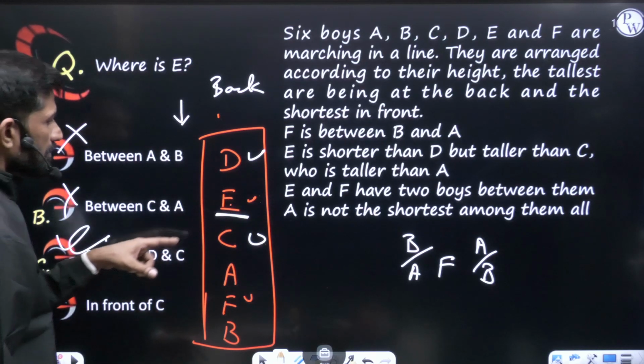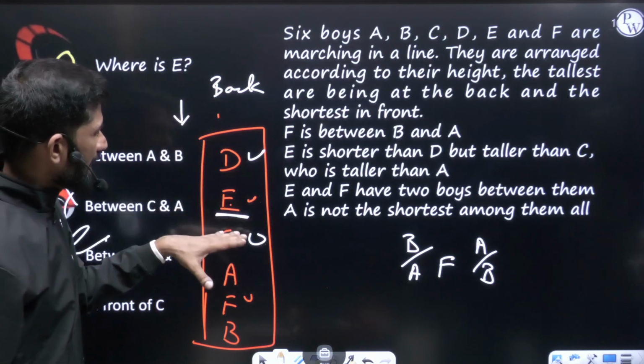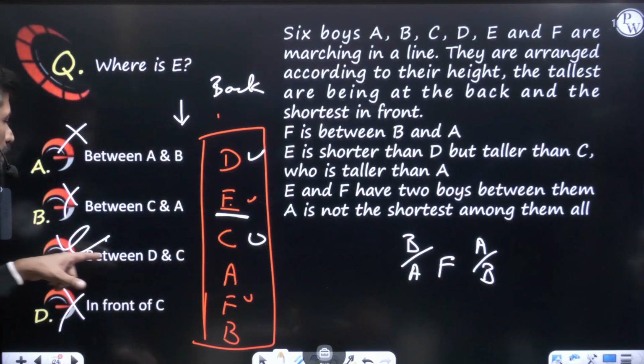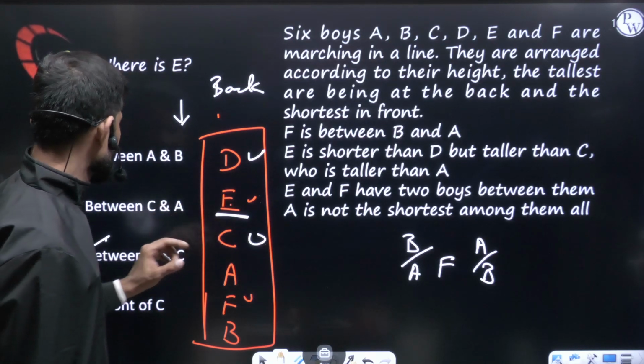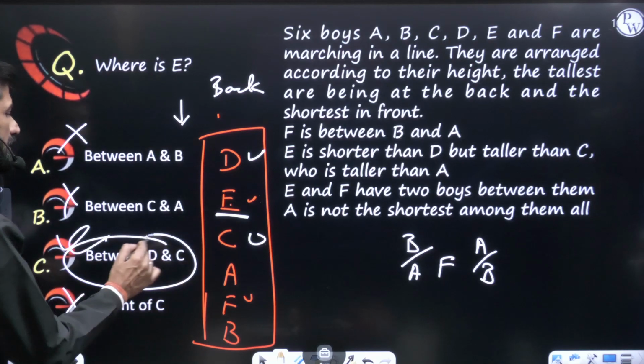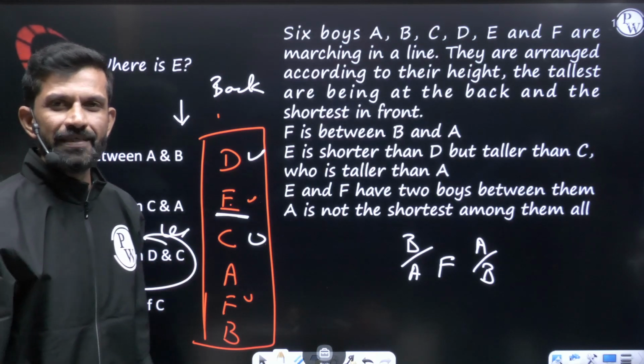In front of C? No, he is behind C. This is the back. This is behind C. So this is also wrong. So E is between D and C. That is option C, the correct answer over here.